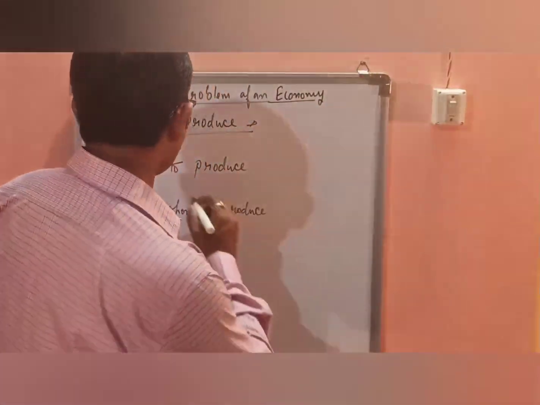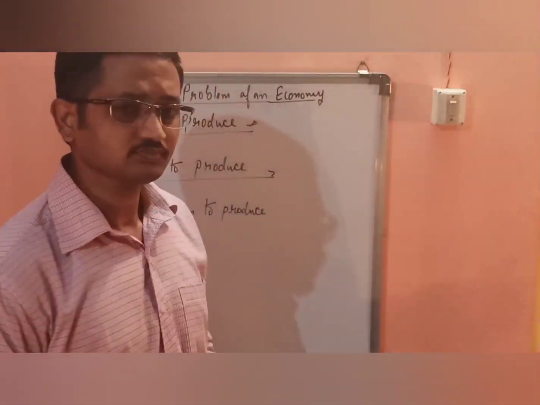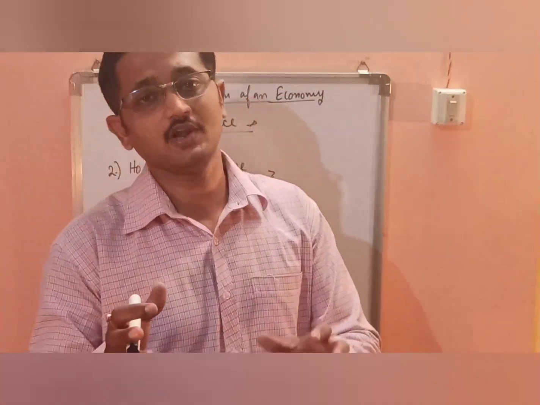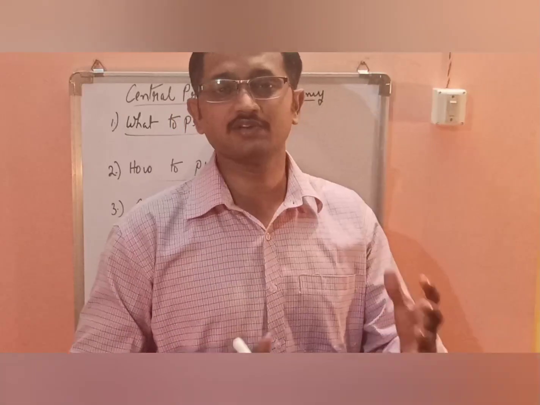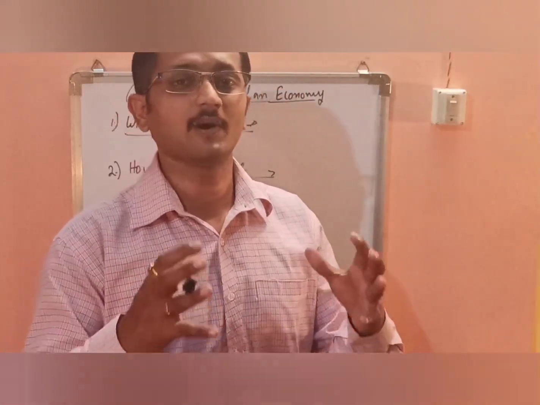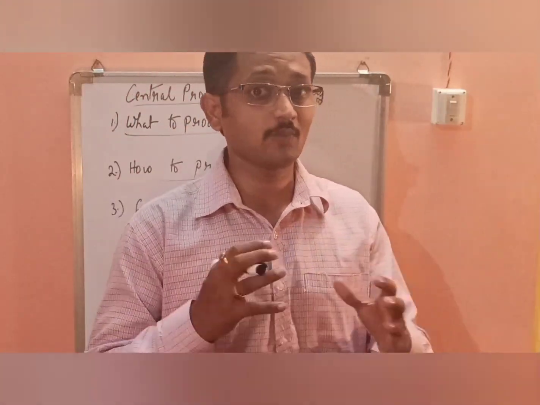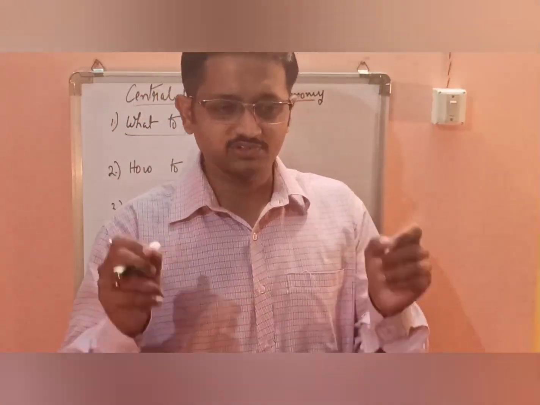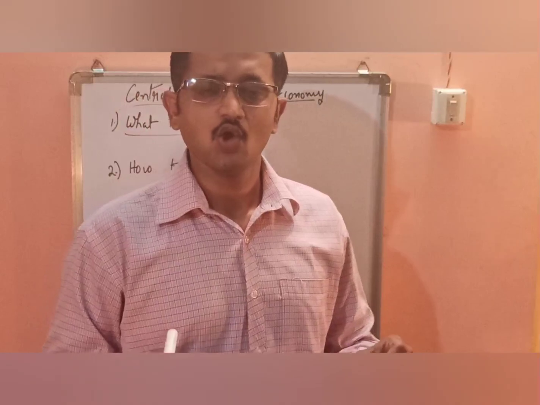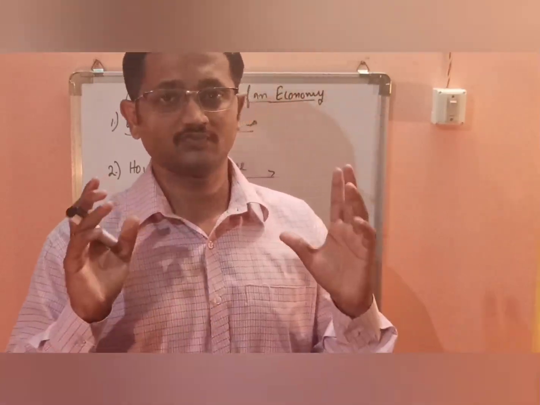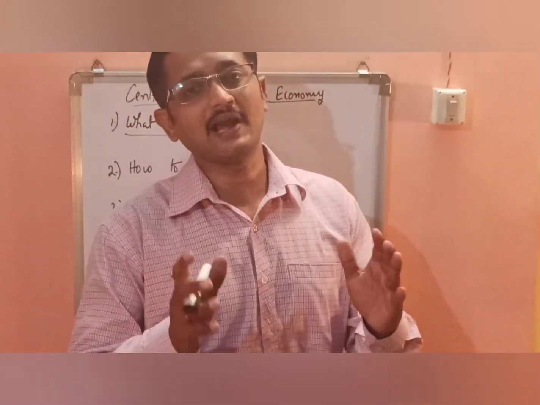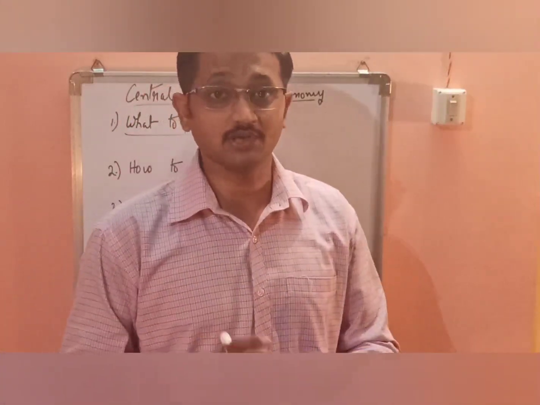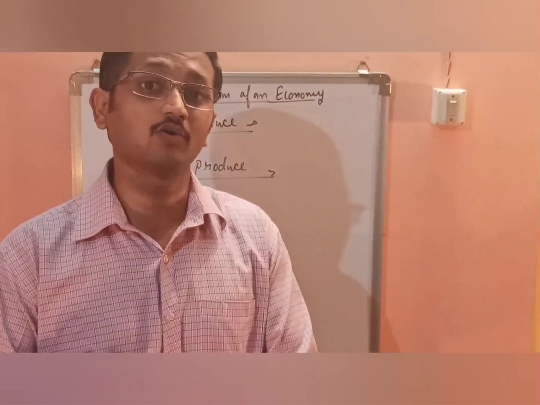Okay? Then next comes how to produce. How to produce means what techniques need to be adopted to produce a particular product. क्या टेक्निक हम यूज करेंगे कोई भी प्रोडक्ट को प्रोड्यूस करने के लिए. Suppose, a small example, if you want to type a letter, we can type the letter in a typewriter also and we can type the letter in a computer also. Both have a different sequence and both have different outlets and different output results.